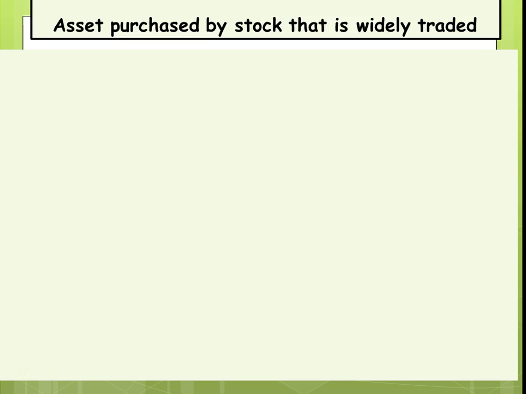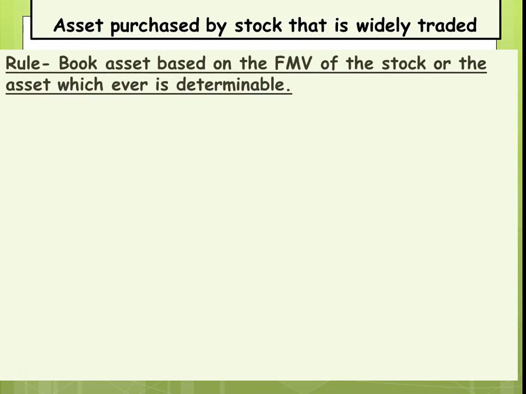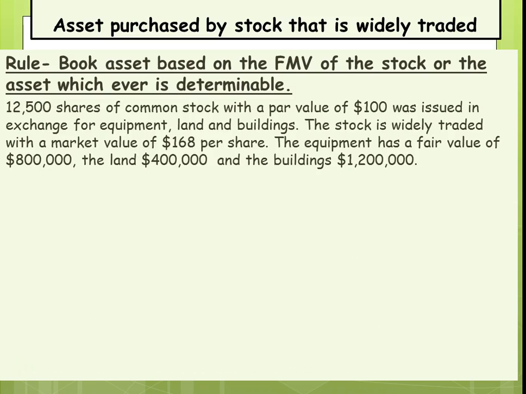Now, what happens if an asset is purchased by stock that is widely traded? The rule is we book the asset based on the fair market value of the stock or the asset, whichever we are more likely to be able to determine. So let's take a look at our example. We have 12,500 shares of common stock with a par of $100 that were issued in exchange for equipment, land, and buildings. The stock is widely traded with a market value of $168, and the fair market value of the equipment is $800,000, the land is $400,000, and the building is